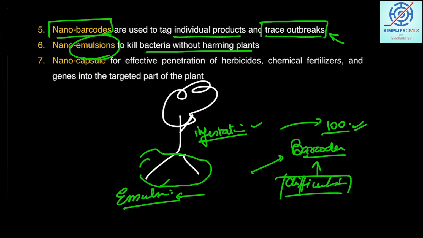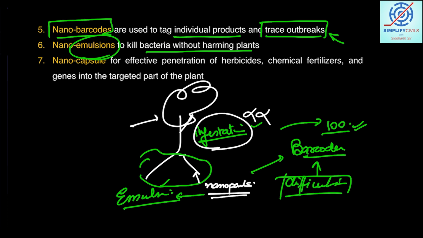So emulsion is there where some kind of nanoparticles are there. They will be absorbed by the plants. They will go to the specific regions of the plant, leaves, shoot, system, or any other part of the plant where the infestation has happened, and it will kill the particular organism, not harming the whole plant. So this can be one example.